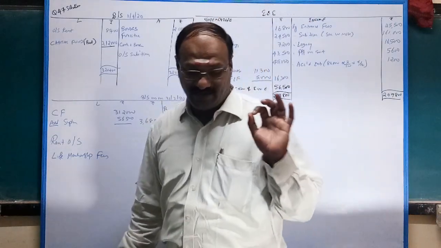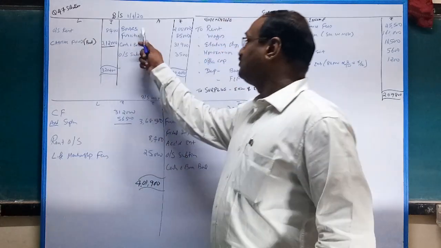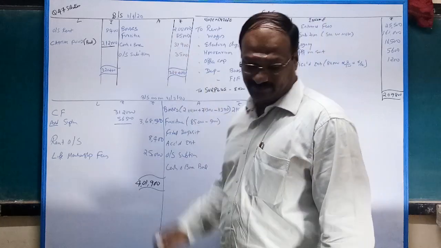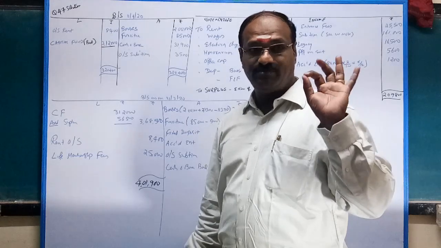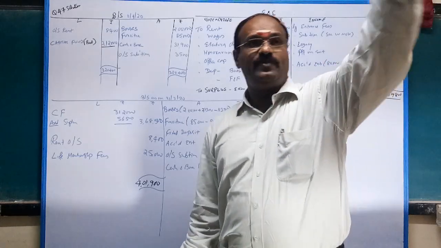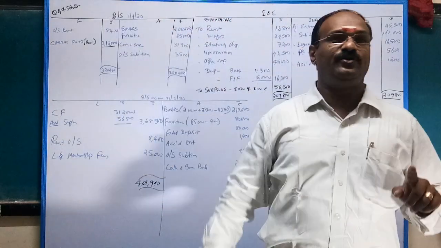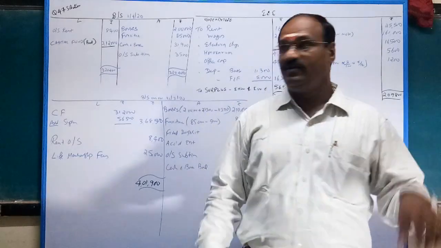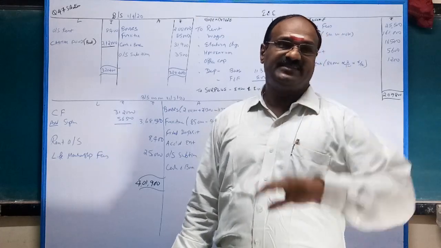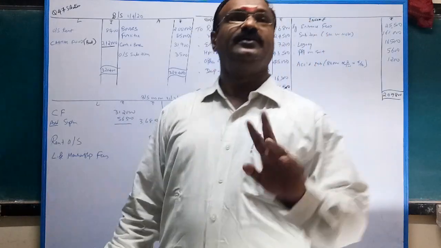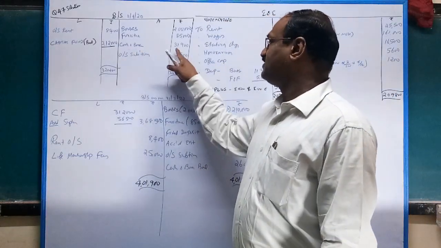I will read the question. Be careful. In the beginning of the year, the club possesses books 2 lakhs, furniture 85,000. So books opening 2 lakhs, furniture 85,000. Receipt and payment is given. Listen carefully. Always remember that you have to pick the opening balance from the 'to balance brought down'. To balance brought down 31,900. Suppose if it is 'by balance brought down', it is nothing but bank overdraft, and it will come under the liability side. Always remember that cash and bank balance is not given in the adjustments; it is given in the receipt and payment itself. Thereby, 'to balance brought down' is nothing but the opening cash and bank balance, 31,900.